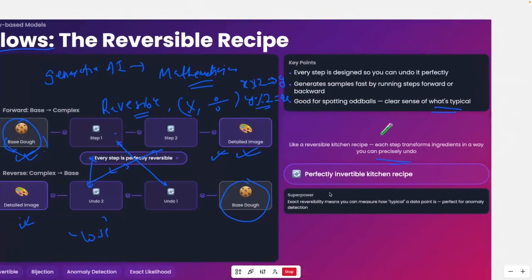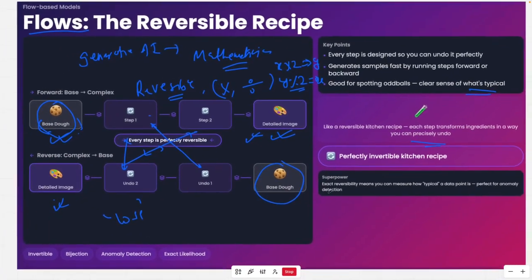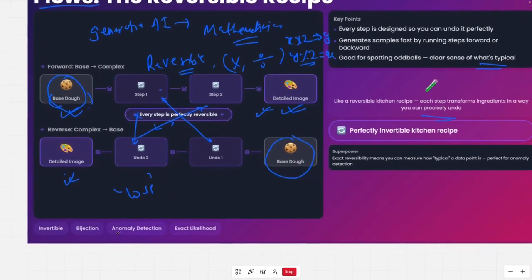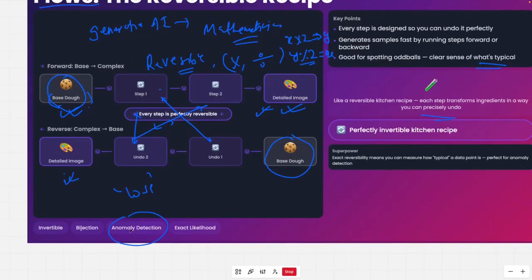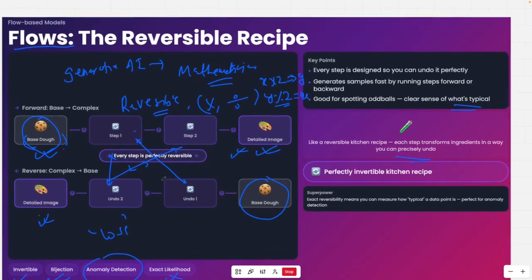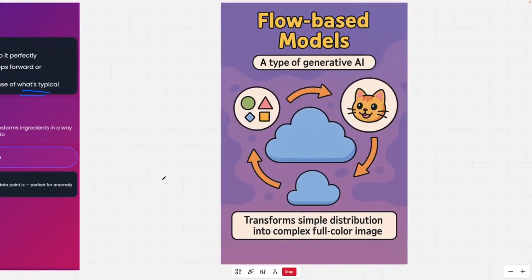So this model is used where we require good precision, and it is used for anomaly detection. And these are all words we'll discuss. These are, again, very mathematical things which we'll discuss when we go through flow models in detail. So basically, this is how you can make a mental model of it. You take very precise mathematical functions, apply them on a base image, and create a beautiful image here.